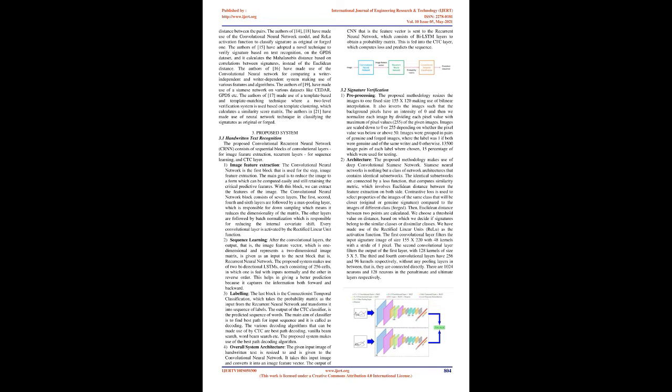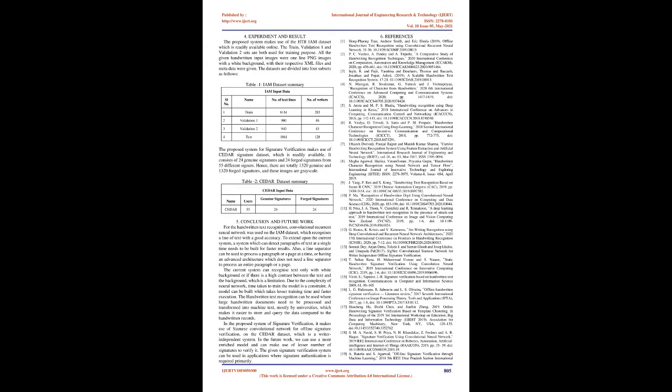3. Proposed system. 3.1 Handwritten Text Recognition. The proposed Convolutional Recurrent Neural Network, CRNN, consists of sequential blocks of convolutional layers for image feature extraction, recurrent layers for sequence learning, and CTC layer. 1. Image feature extraction. The convolutional neural network is the first block that is used for the step, image feature extraction. The main goal is to reduce the image to a form which can be computed easily and still retaining the critical predictive features. With this block, we can extract the features of the image.